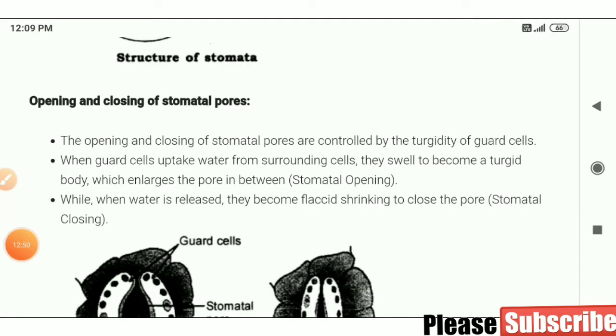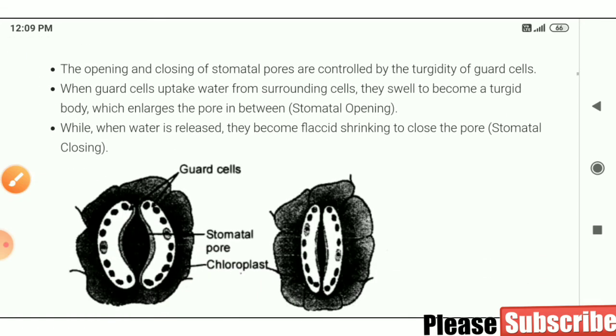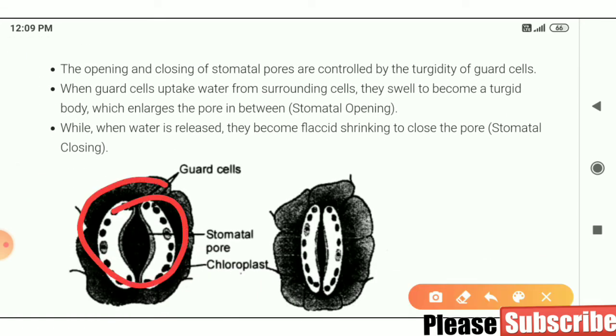The opening and closing of stomatal pores are controlled by the turgidity of guard cells. I have shown you that these are the guard cells. These are the guard cells. The opening and closing of stomatal pores are controlled by the turgidity of guard cells. These guard cells are responsible for the opening and closing of stomata. When guard cells take up water from surrounding cells, they swell to become turgid.